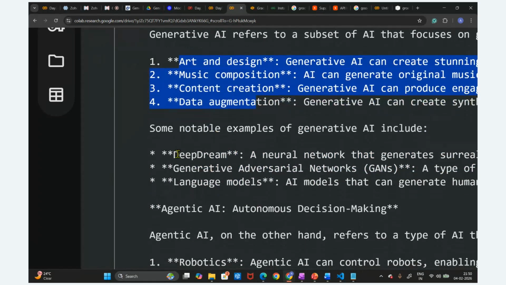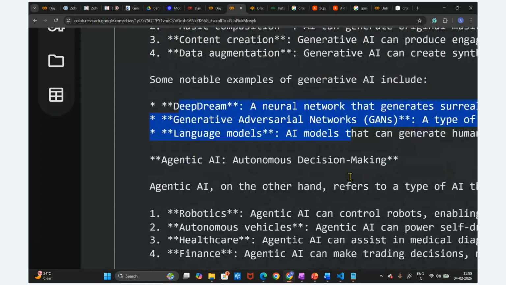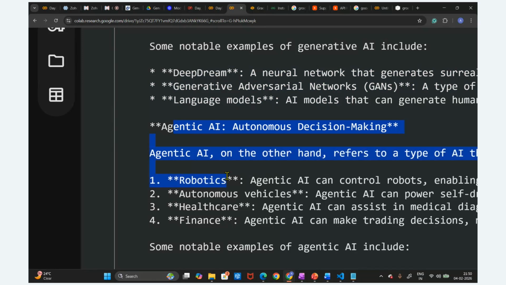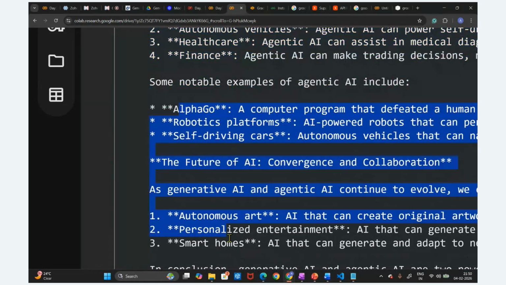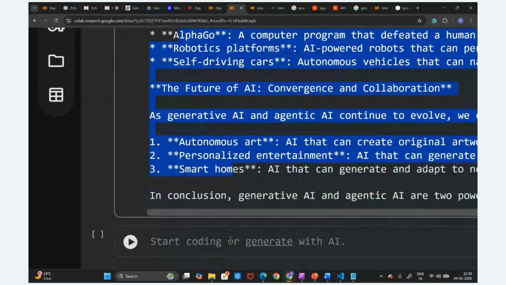Then we can use the notable example of generative AI, right? Generative adversarial networks (GANs), large language models. In agentic AI, we are utilizing robotics, autonomous vehicles, healthcare, and the finance domain. It is also going to provide some examples for generative and agentic AI, and based upon that it has written this log. So this part is clear, guys.